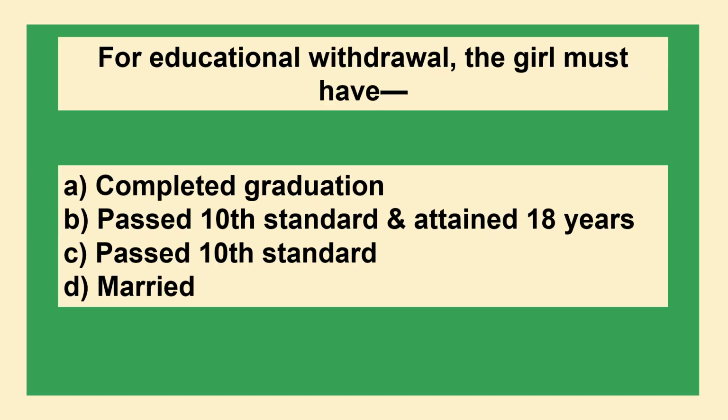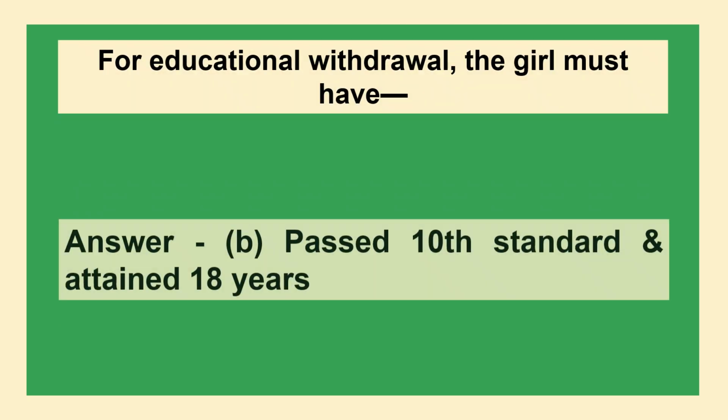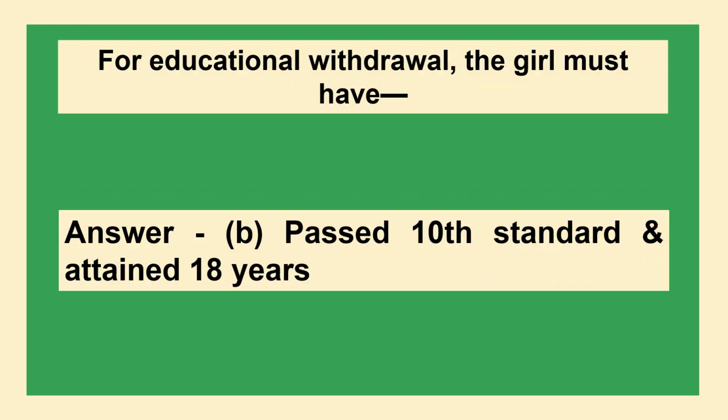For educational withdrawal, the girl must have option A completed graduation, option B passed 10th standard and attained 18 years, option C passed 10th standard, option D married. The answer is option B passed 10th standard and attained 18 years.